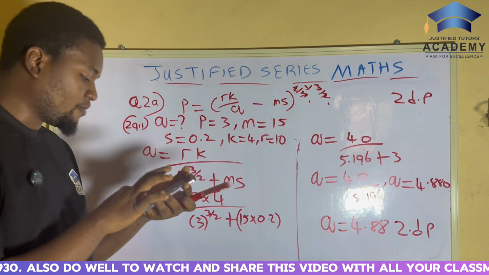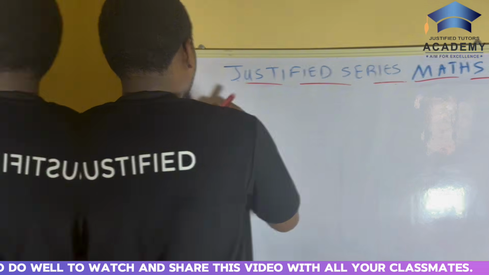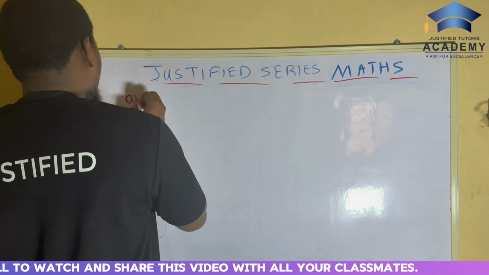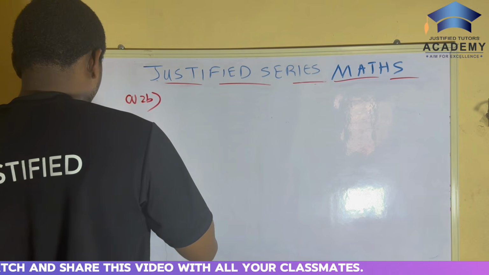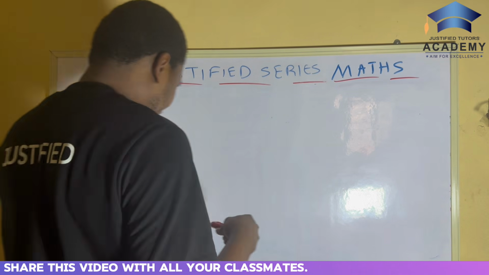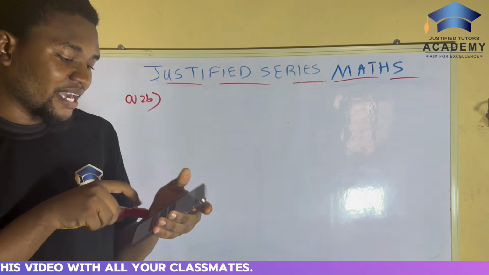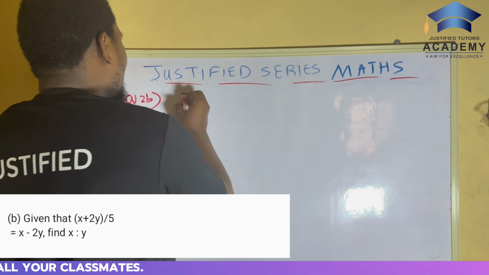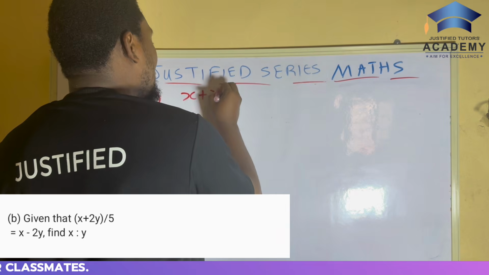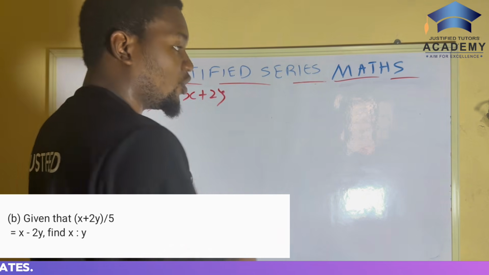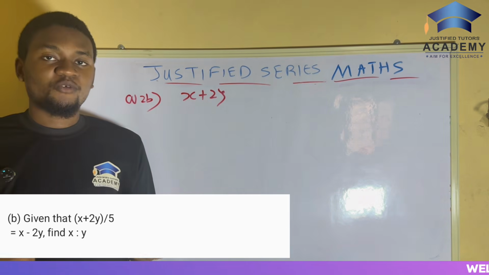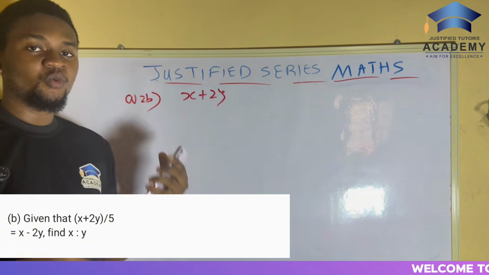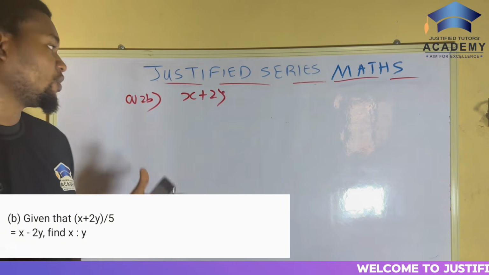Alright, so now question 2b says, given that x plus 2y. So now this one is simplification. The last one we did was the subject of a formula. The first one we did was sets. This one is simplification.